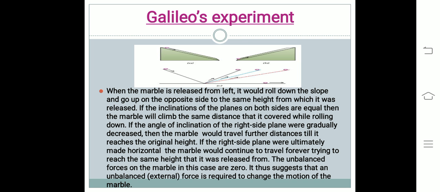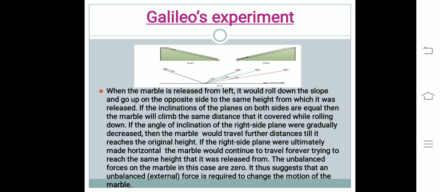If the angle of inclination of the right side plane were gradually decreased, then the marble would travel further distances till it reaches the original height. Again, if the right side plane were made horizontal, that is, if the slope is reduced to 0, the marble would continue to travel forever trying to reach the same height that it was released from. The unbalanced forces on the marble in this case are 0.